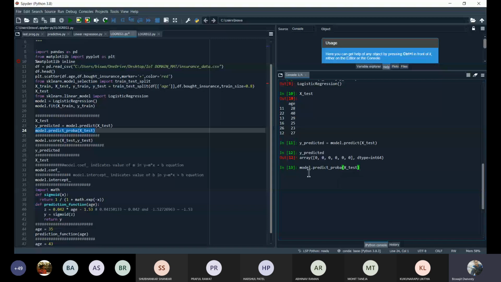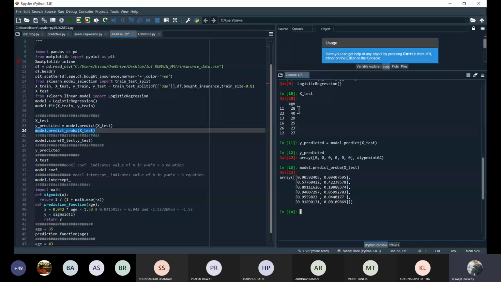Here on the left side, this shows you the chances of not buying the insurance, and this is the chance of buying the insurance. For the person whose age is 28, the chance of not buying the insurance is 90%, and the chance of buying is just 9%.